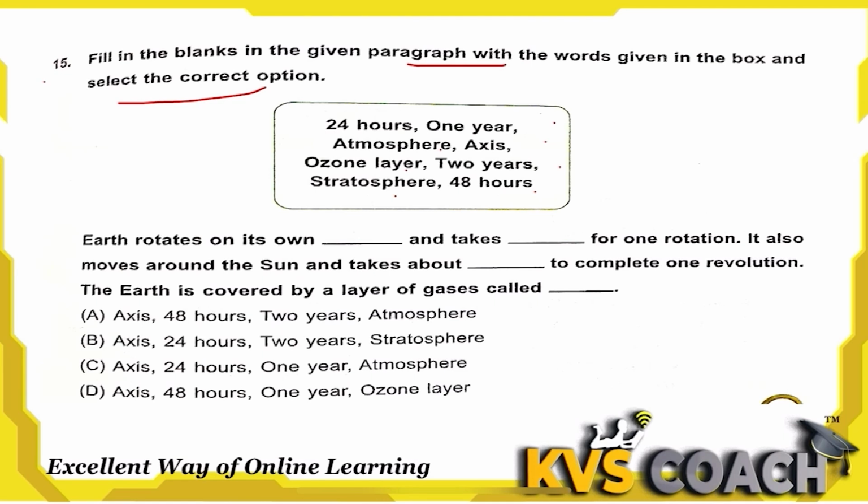The earth rotates on its own axis, and it takes dash for one rotation. For one rotation it takes 24 hours. It also moves around the sun and takes about 365 days, or 1 year. Here 1 year is given but not 365 days, so we are considering 1 year.